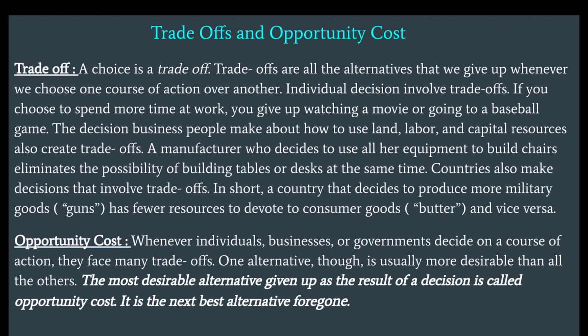Trade-offs and opportunity cost. Trade-off. A choice is a trade-off. Trade-offs are all the alternatives that we give up whenever we choose one course of action over another. Individual decisions involve trade-offs.